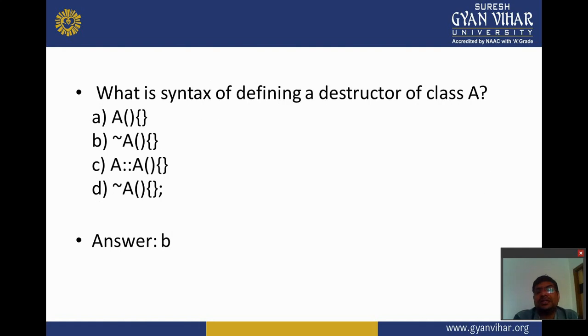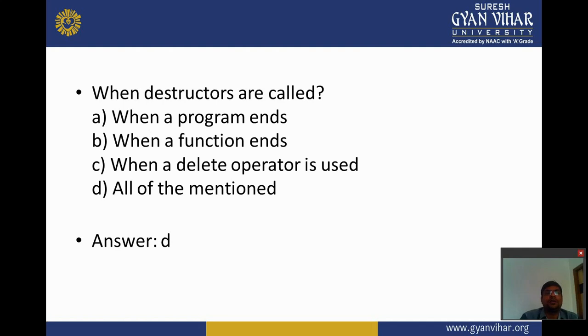Next is what is the syntax of defining a destructor of class A? For the destructor we use the tilde symbol. So answer is B. When are destructors called? When a program ends, when a function ends, when a delete operator is used, all of the mentioned. So answer is D.